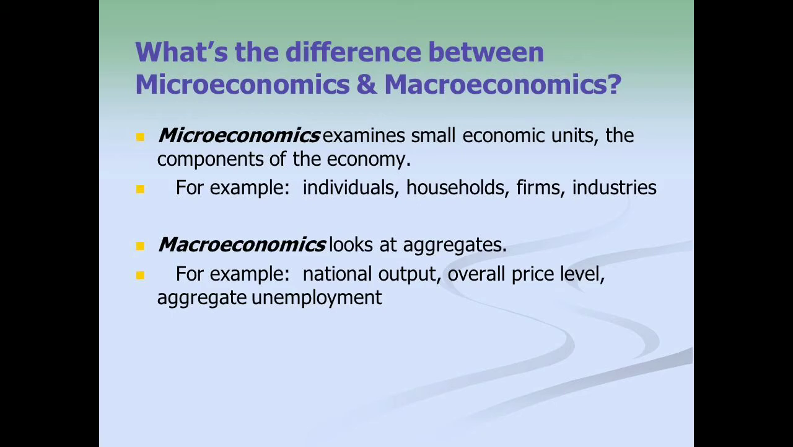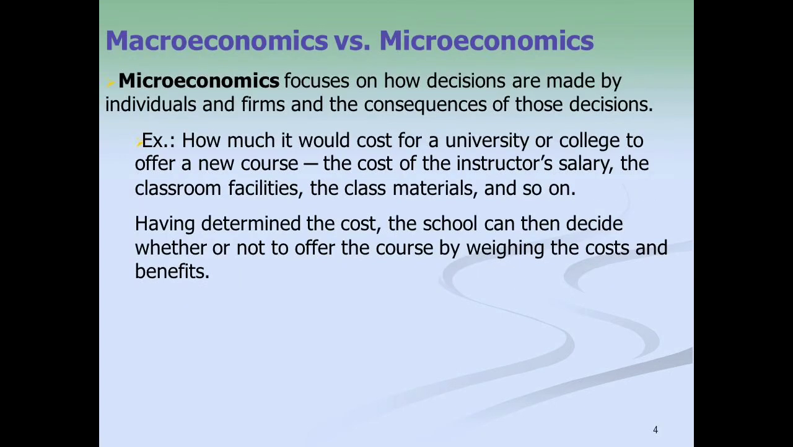Microeconomics examines small economic units, the components of the economy. For example, individuals, households, farms, industries. While macroeconomics looks at aggregates. Aggregates mean totals. For example, national output, overall price level, and aggregate unemployment. Macroeconomics versus microeconomics.